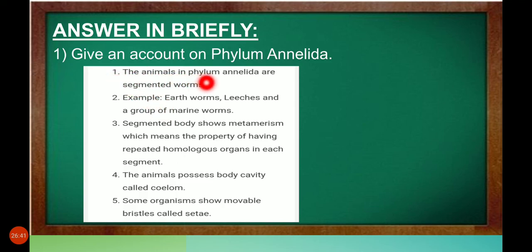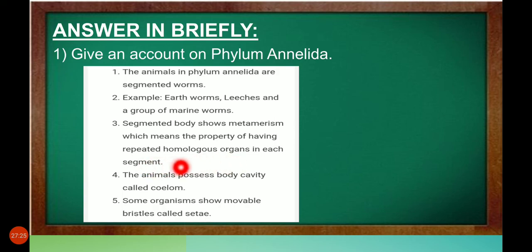The animals in phylum Annelida are segmented worms. Segmented means, did you see an earthworm? How does the body of the earthworm look? Like circles. So those circles are said to be segments. Examples: earthworms, leeches, and a group of marine worms. The segmented body shows metamerism, which means the property of having repeated homologous organs in each segment. The segmented body shows the same circles because the inside body parts are the same.